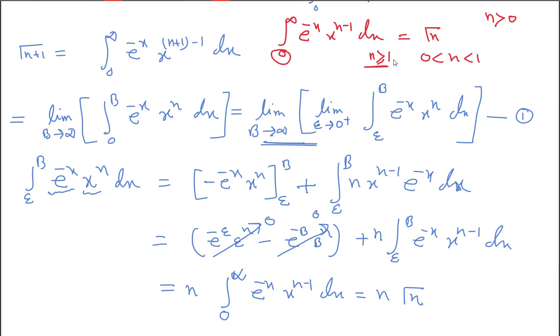That's why I'm taking epsilon here. Sir, in that part, e to the power minus x into x to the power n, so where is exactly your cursor right now? Then e to the power minus x, x to the power n, there is not any point of discontinuity at x equal to 0. Sir, you have already mentioned that n is greater than 0, but I don't know whether it lies between 0 and 1 or not.